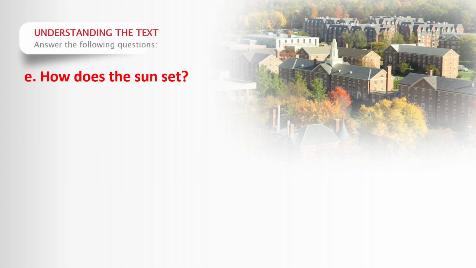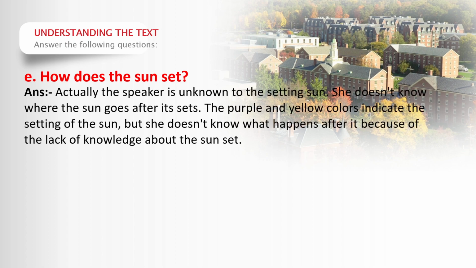Now, understanding the text, next question: how does the sun set? Actually, the speaker is unknown to the setting sun, so the speaker does not know how the sun sets. He is ignorant. He does not have any knowledge about the setting of the sun. So the speaker may be a small child, maybe a girl or boy.